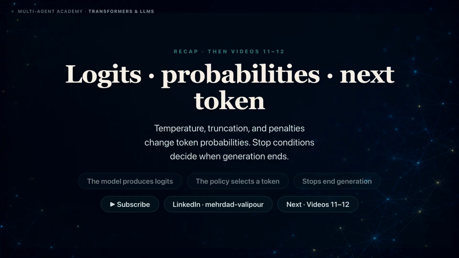Video 11 will explain constrained decoding, where invalid tokens are masked before selection. Temperature and sampling still operate over the allowed tokens. Video 12 will explain speculative decoding, which changes generation speed while preserving the target decoding distribution.